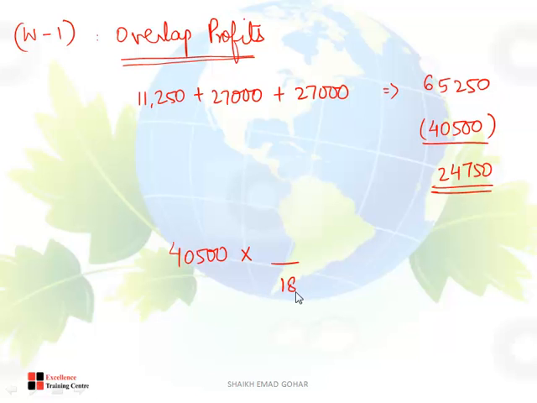Total months are 18, but I have written 5 plus 12 plus 12. Total how much? 29. 29 minus 18, how much? It means 11 months are taxed twice. So do it: 40,500 into 11 by 18, how much?